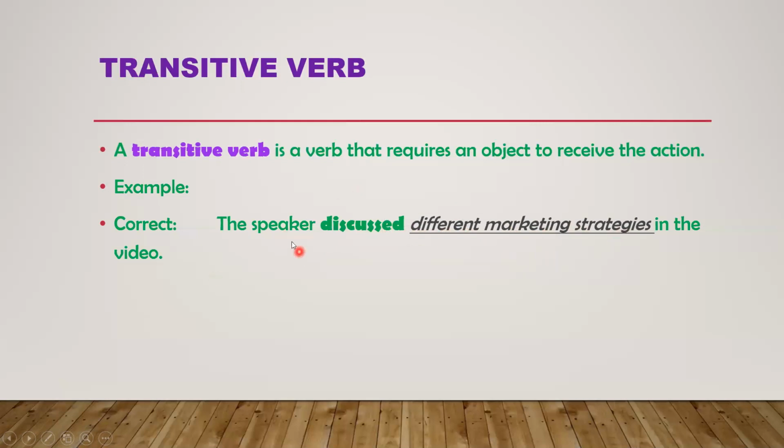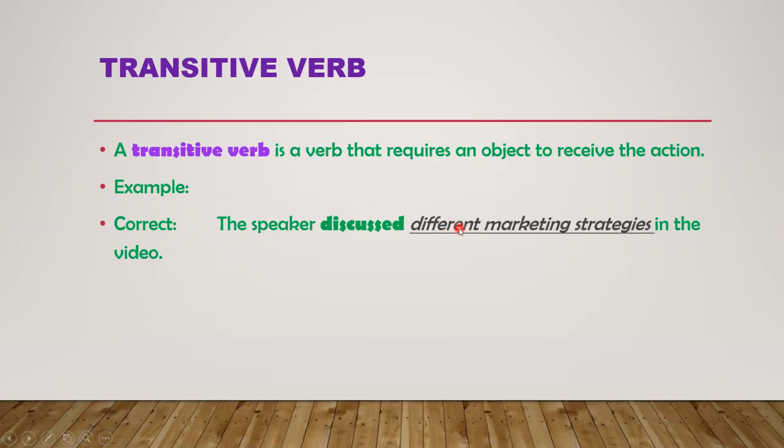The speaker discussed different marketing strategies in the video. Different marketing strategies is the object of discussed. It means that discuss is a transitive verb and it contains an object.